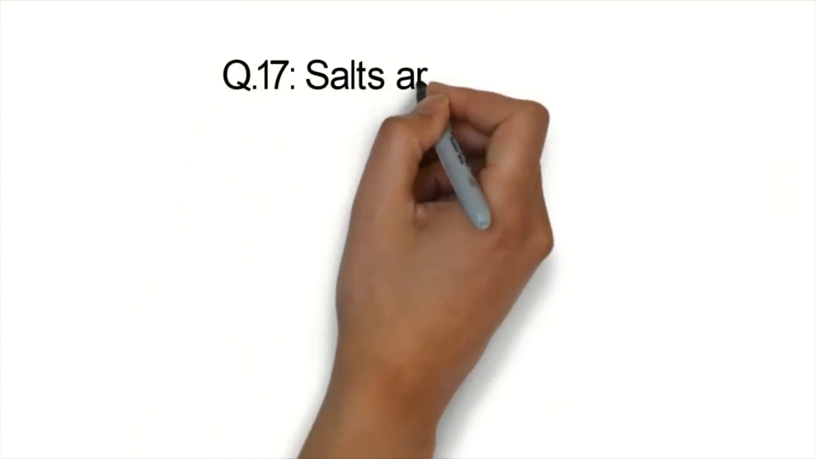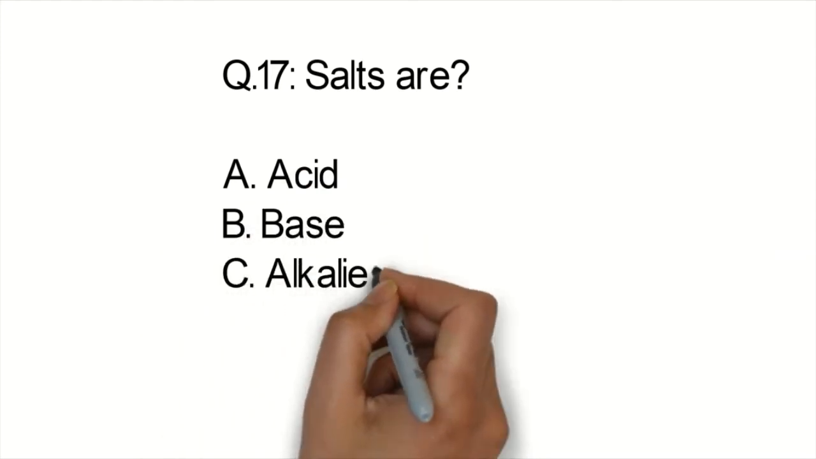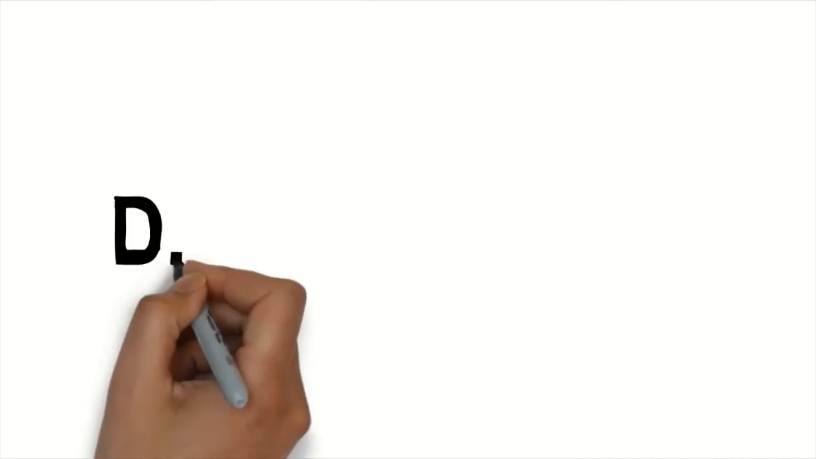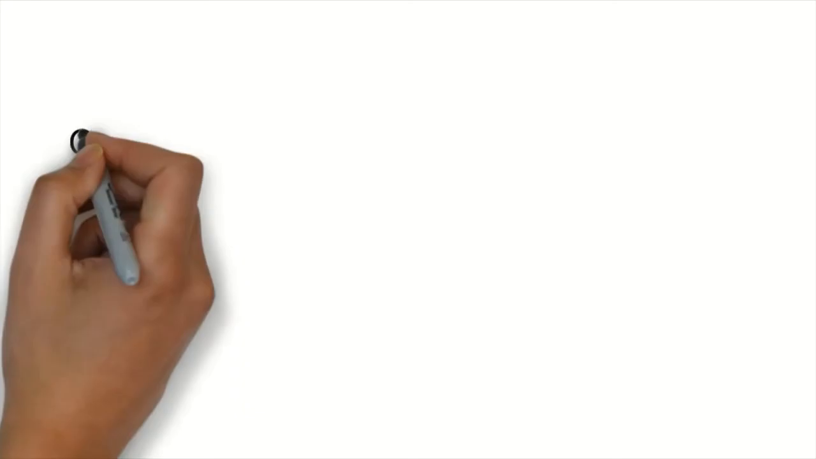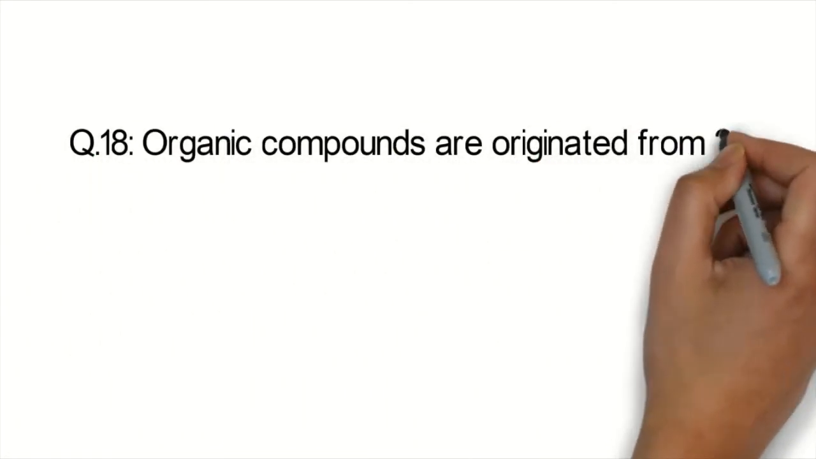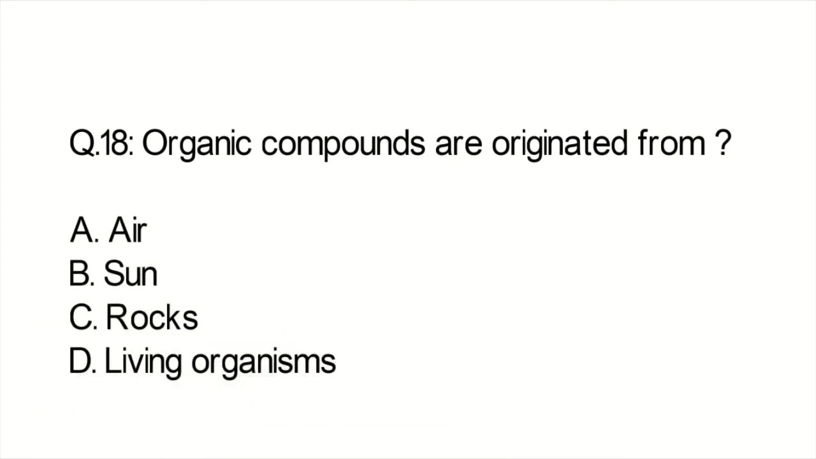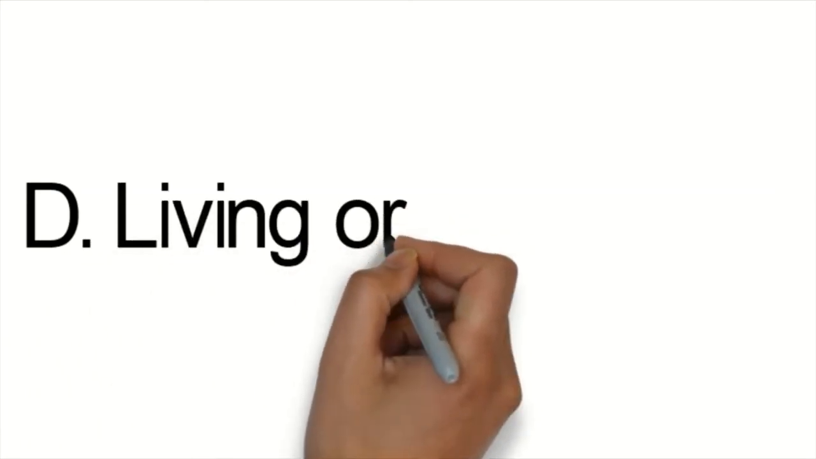Question number 17. Salts are acid, base, alkalis, neutral. Correct one is option D, neutral. Question number 18. Organic compounds are originated from air, sun, rocks, living organisms. And the correct option is D, living organisms.